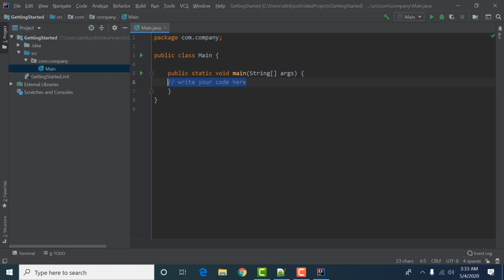So we are beginning. First of all, this is a Java project, and from the very basics, this is a main class in Java. Guys, classes and objects are the backbone of every programming language. Classes and objects we are covering later on.